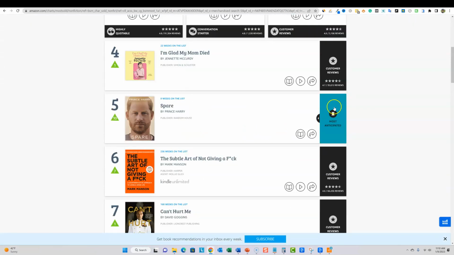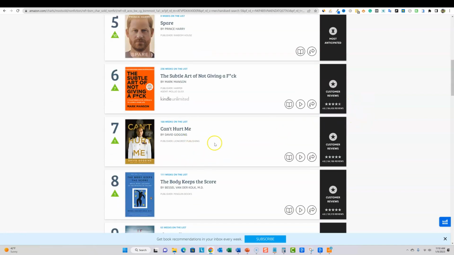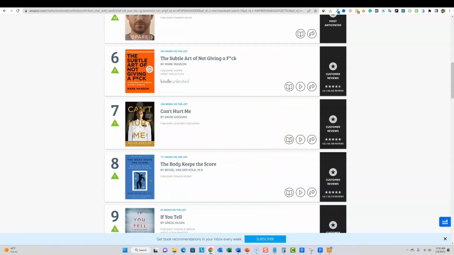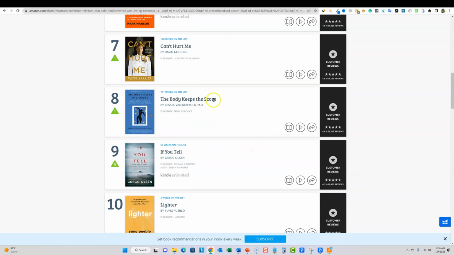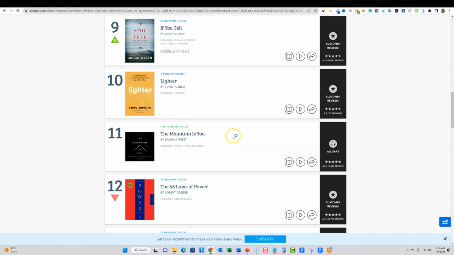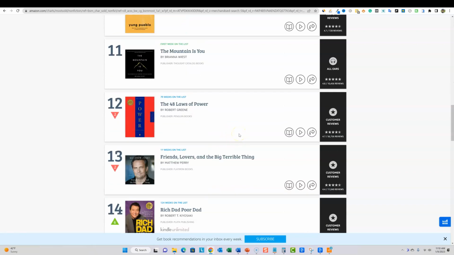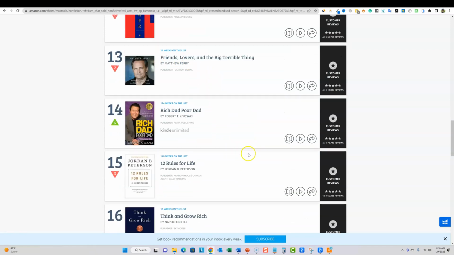And then we can come through and start looking at anything that is, obviously, if it's a biography or autobiography, then we're going to kind of ignore those. But The Body Keeps the Score. If we can get any inspiration from some ideas, maybe The 48 Laws of Power, we could write a book on laws of power, something like that.